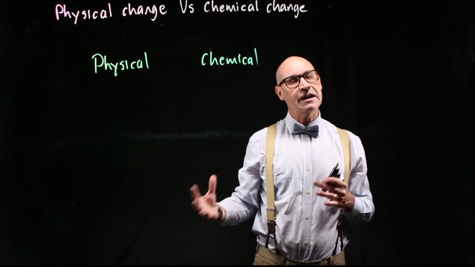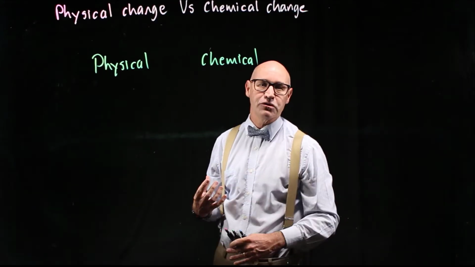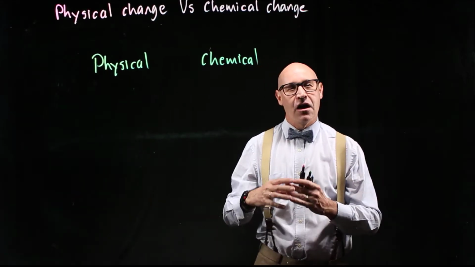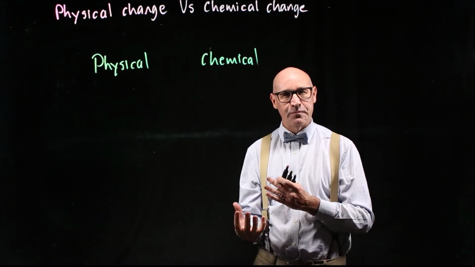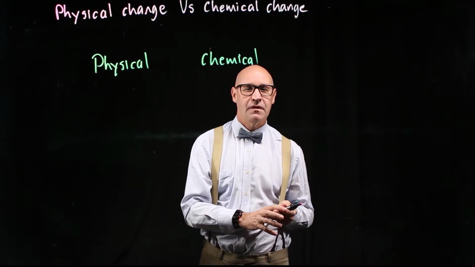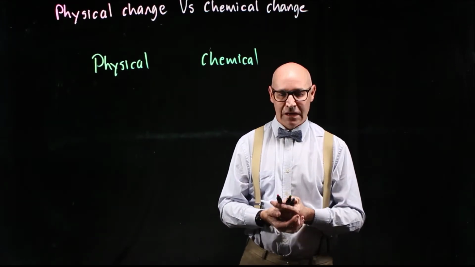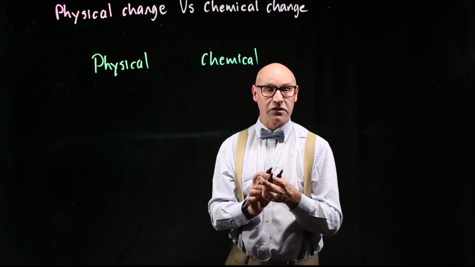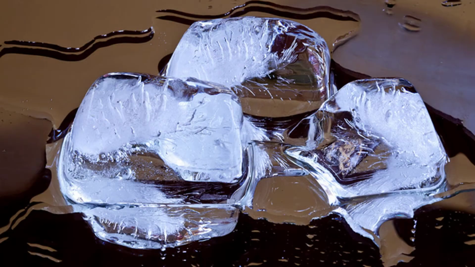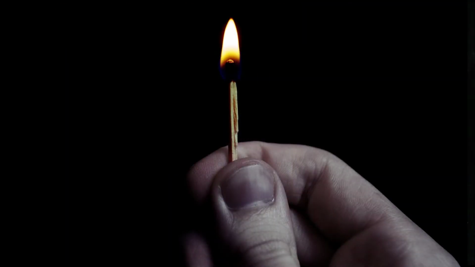So all the changes that take place around us, whether it's the souring of milk or the melting of ice, they're all changes, and they're either physical changes or chemical changes. So let's have a look at comparing the two. So let's talk about an example of a physical change, for example, melting ice. And a chemical change, let's say burning a match.